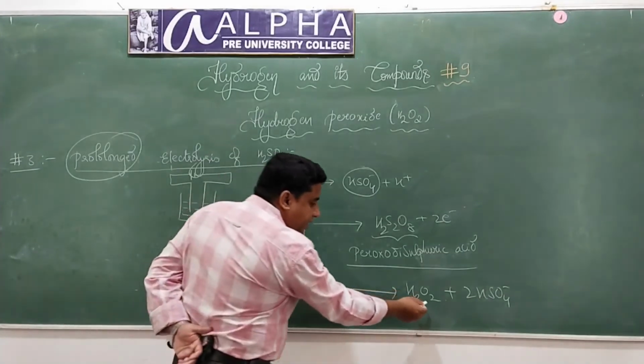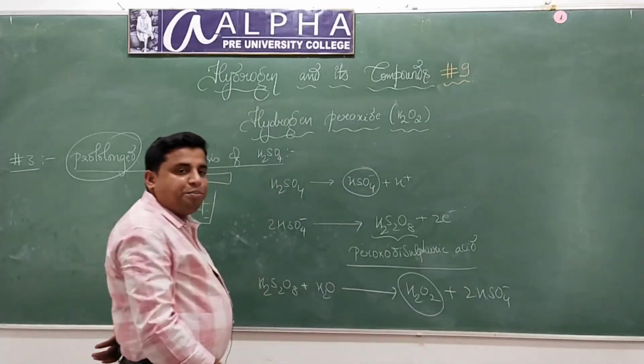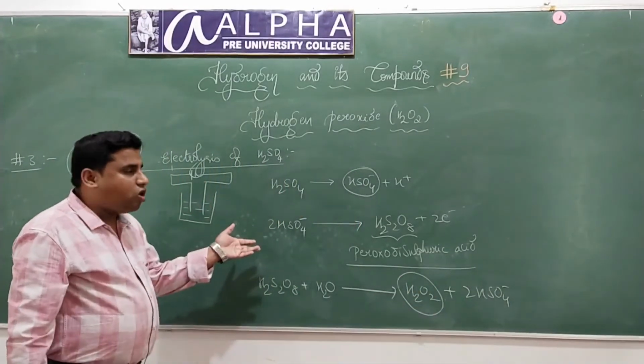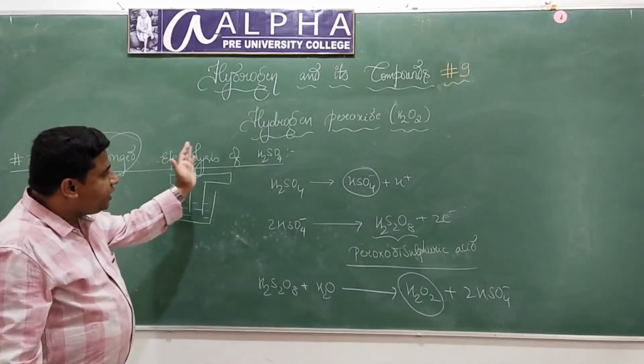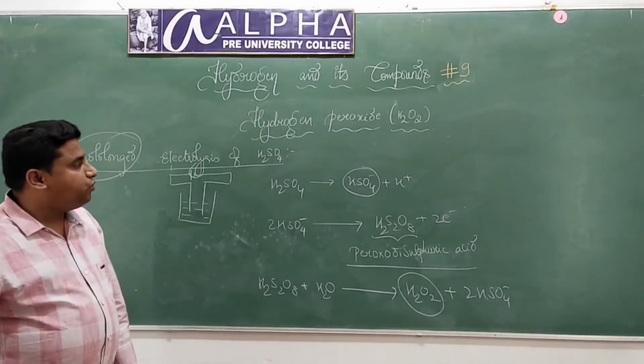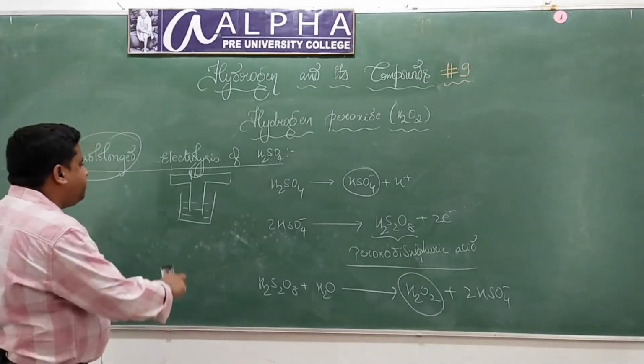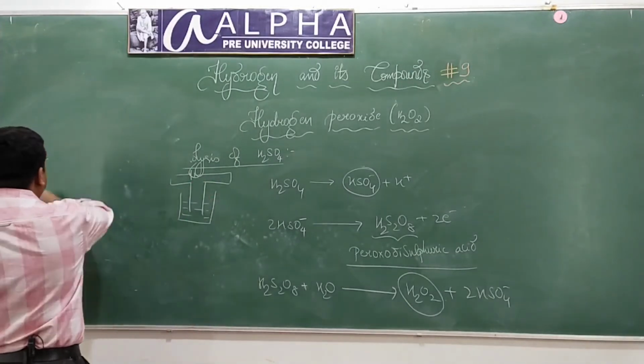So what did we get here? We got hydrogen peroxide. What is this technique called? A simple technique. It is called prolonged electrolysis of sulfuric acid. So that's all about the preparation of hydrogen peroxide.